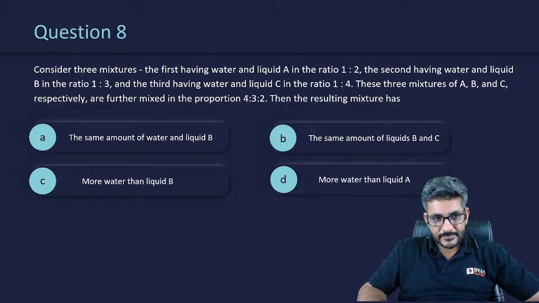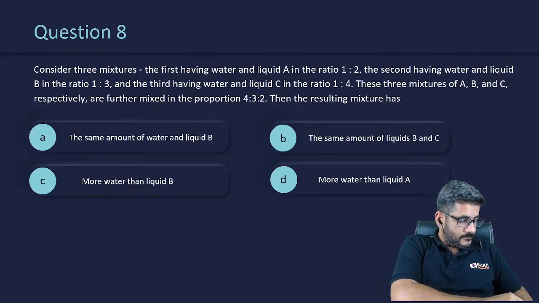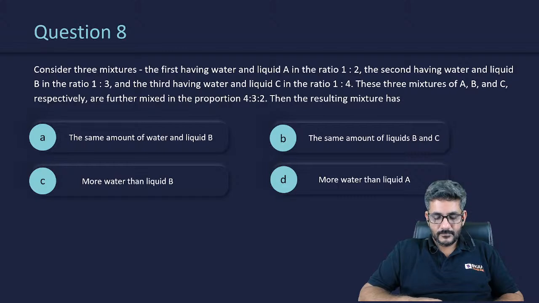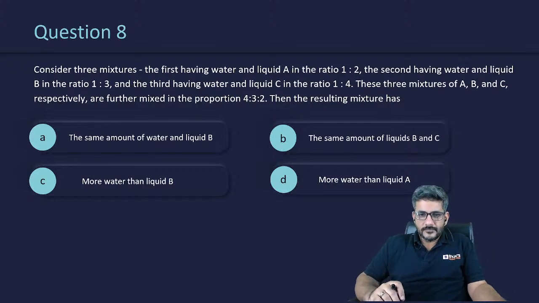So here is question number 8. Saurabh, where was the average 44?